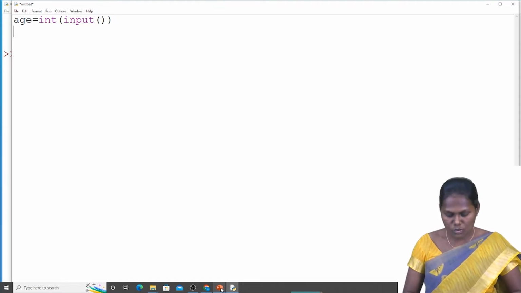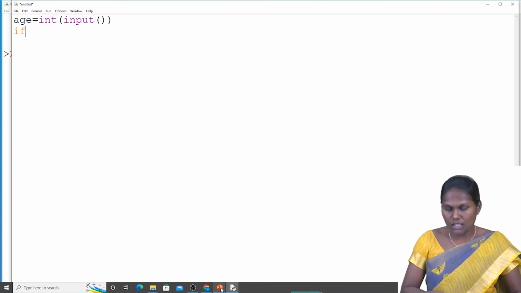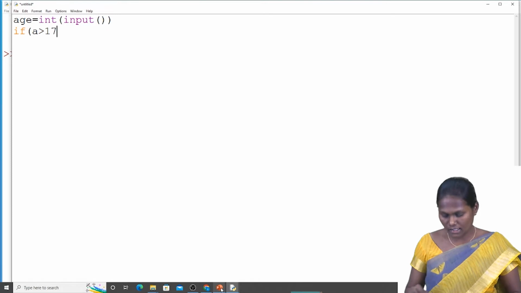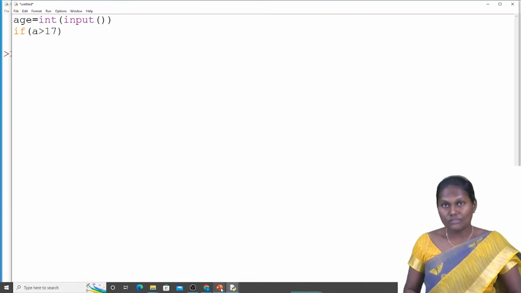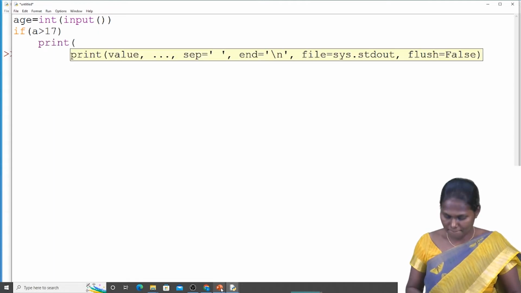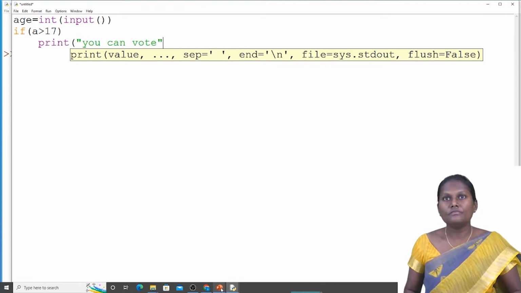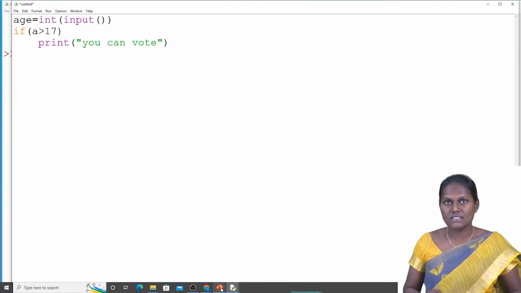Here I am also taking the if statement. If age greater than 17. I have written 17 there. What we have to do: if the age is greater than 17, then we print that you can vote. Okay. Coming to the else statement.